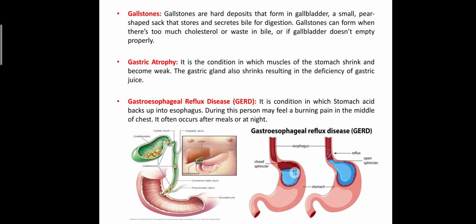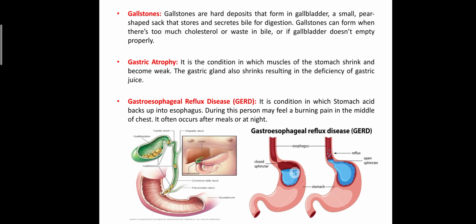Then GERD means gastroesophageal reflux disease, in which acid from the stomach can reflux or enter into the esophagus. Due to that, the person may feel a burning pain in the middle of the chest, as well as sweating, nausea, and even palpitation in the heart, similar to hypertension. That condition is known as GERD. It can be treated with the help of antacids.